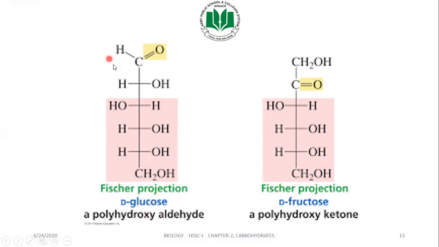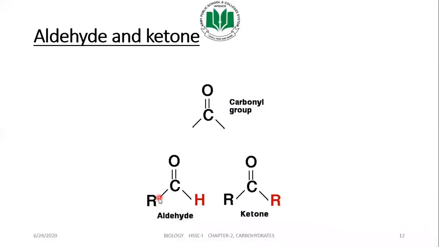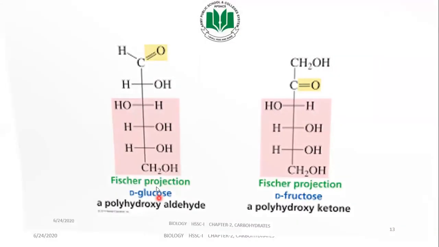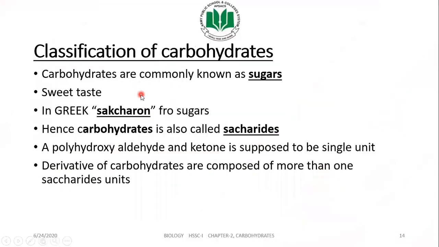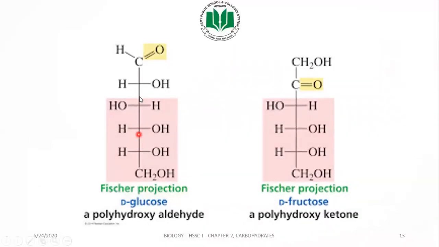You can see here, this is the functional group of aldehyde, C making a double bond with oxygen and one bond with hydrogen, while R, as we saw in the previous slide, is represented by this chain. This empty space is considered to be carbon. 1, 2, 3, 1, 2, 3, and 4, 5. 5 carbons are attached, and in total there are 6 carbons. So each carbon is attached to one OH group. You can see here 1, 2, 3, 4. It doesn't matter, the other side is attached with a hydrogen as well.